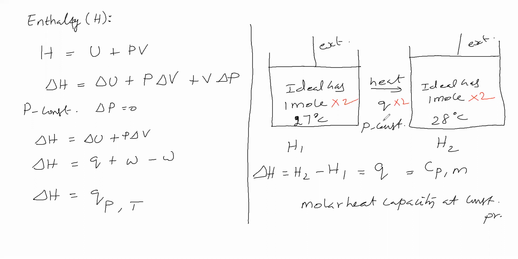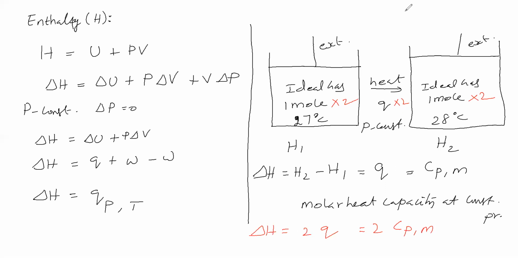So the change in enthalpy in this process, delta H, is equal to 2Q, which is Q at constant pressure. Now this Q is equal to CPM. This Q we substitute here. Therefore, delta H is 2 CPM.